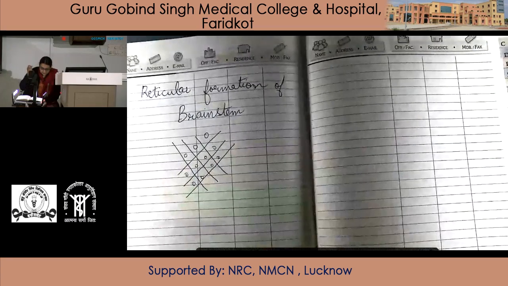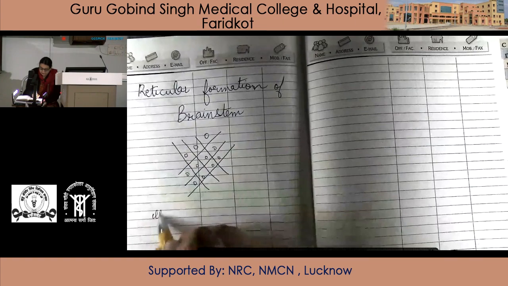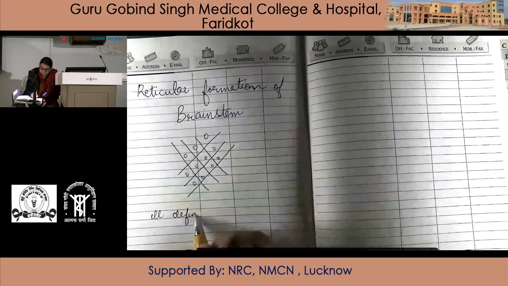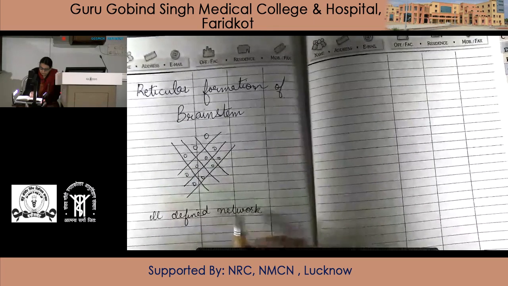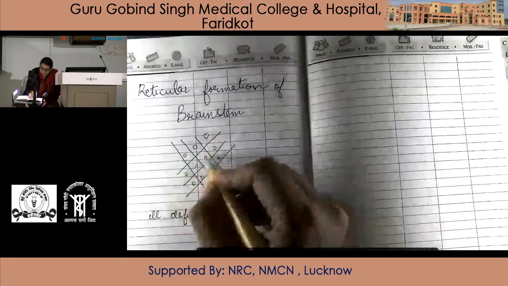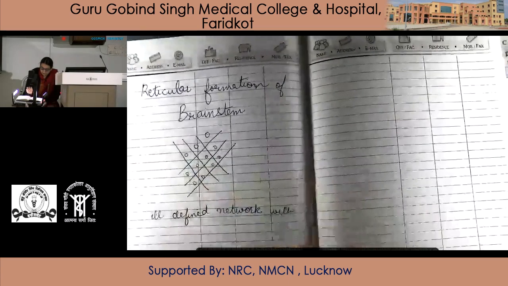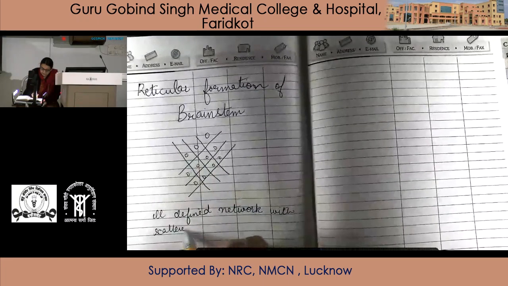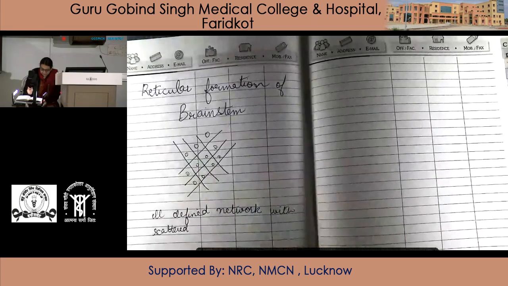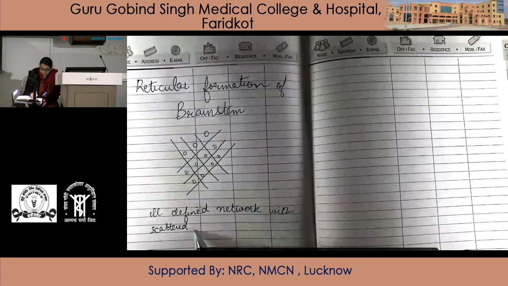Now this reticular formation is an ill-defined network of nerve fibers with scattered nuclei, which is present throughout the brainstem, which includes the midbrain, pons and medulla.